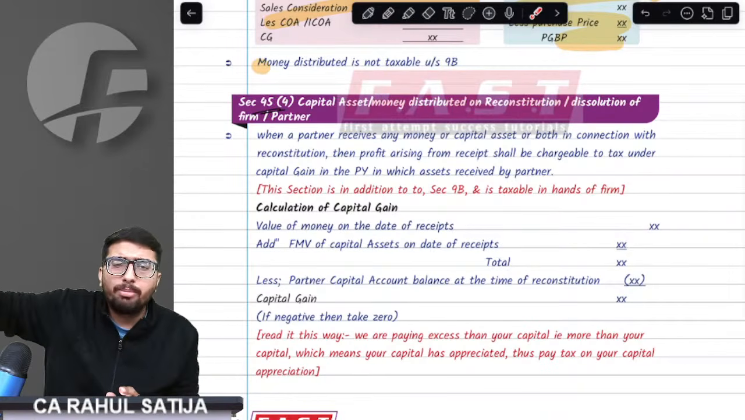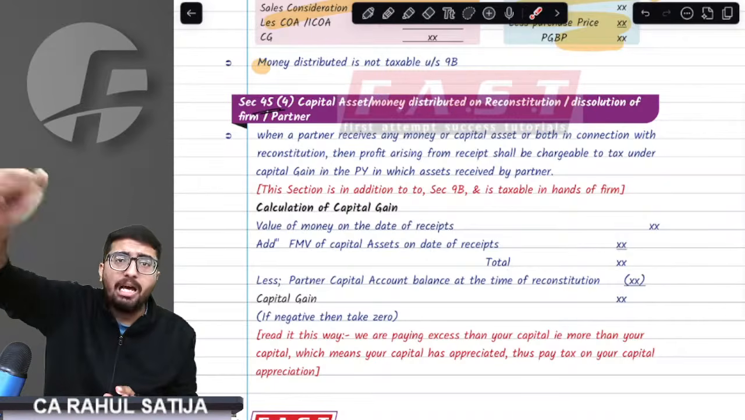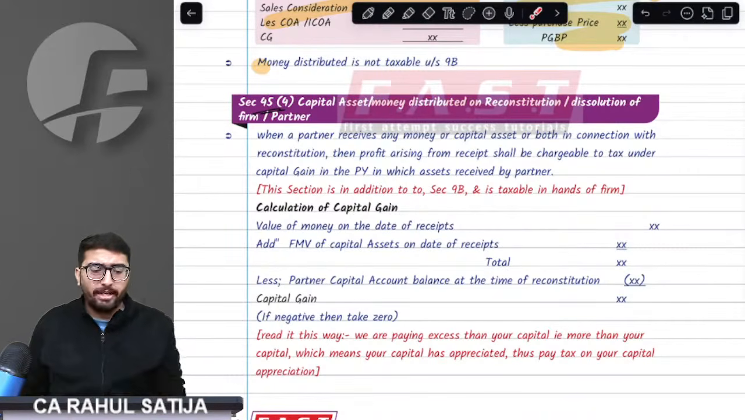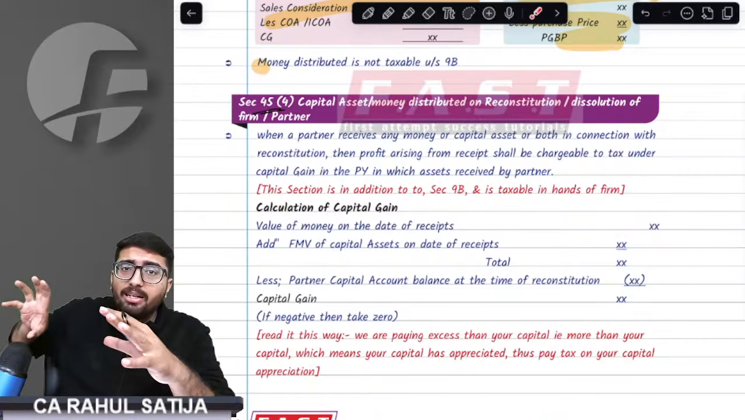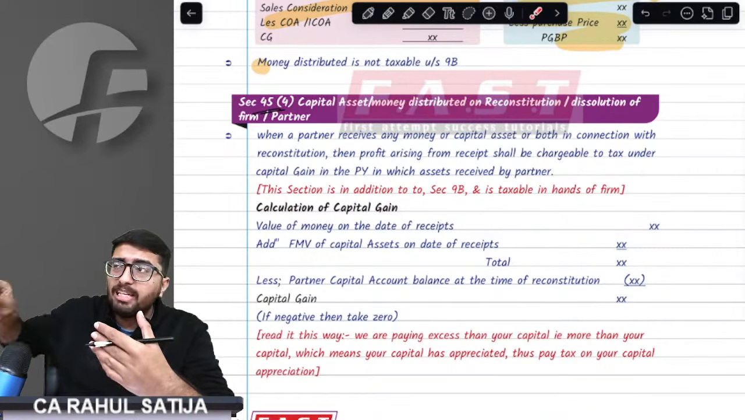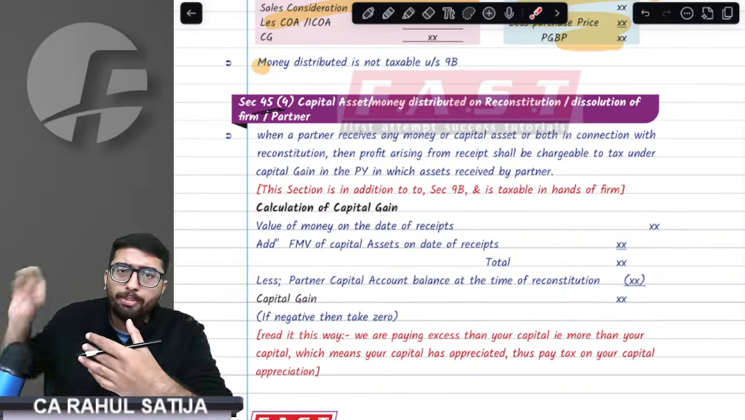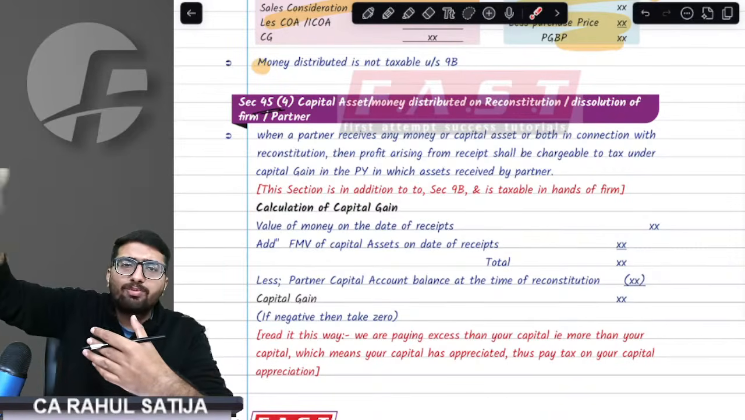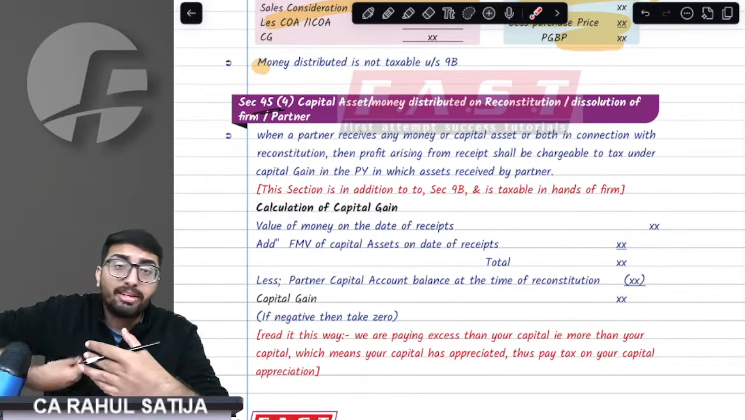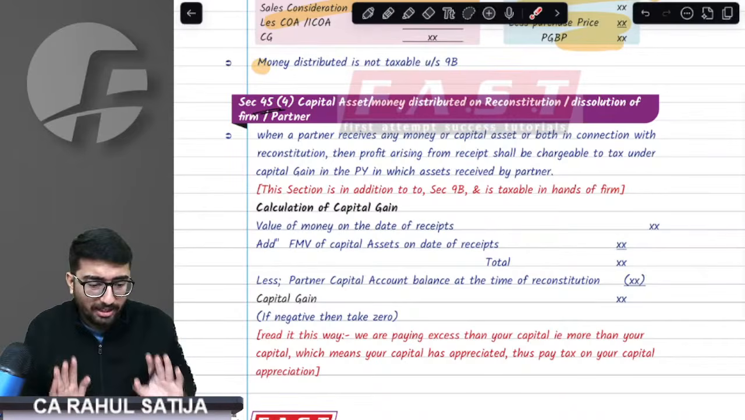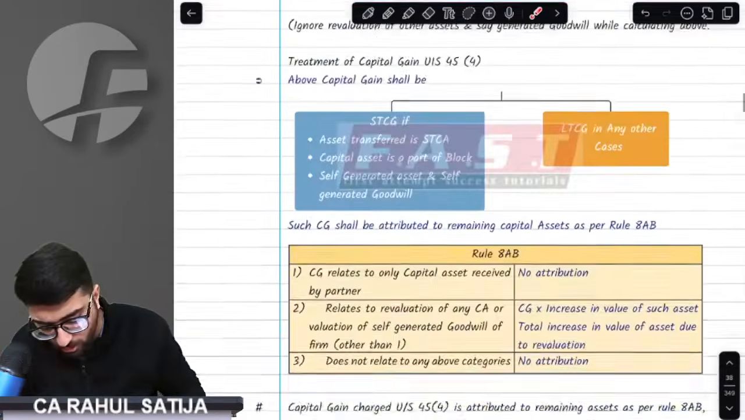If you give any asset to a partner more than his capital, that means the partner has given you something extra. For that, you will be charged capital gain. Again, listen to this point. If a partner at the time of reconstitution is being given an asset beyond his capital account, whatever extra you have given is nothing but a benefit received from the partner, and that will be charged under 45(4). I think in revision we can discuss this much only. Understand how the taxation works out in this case.